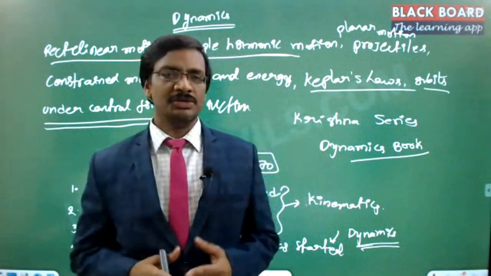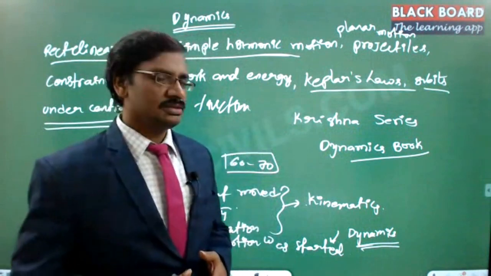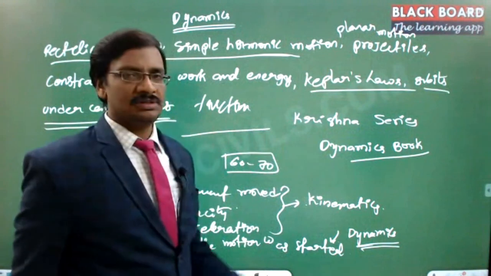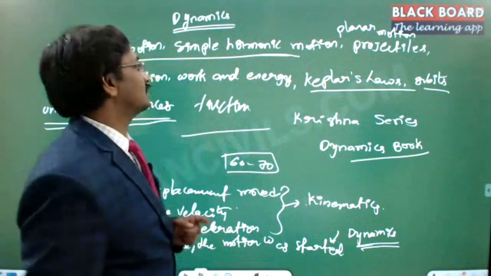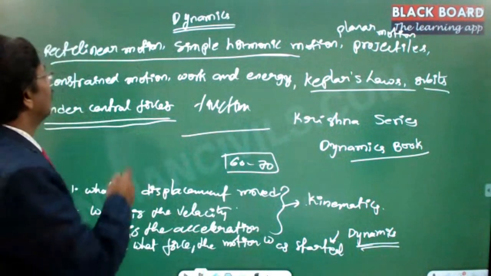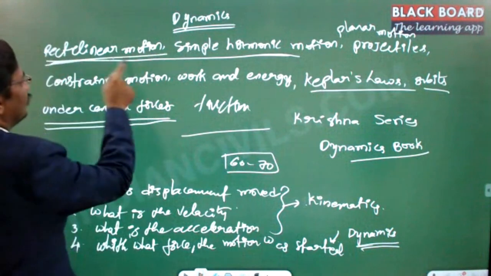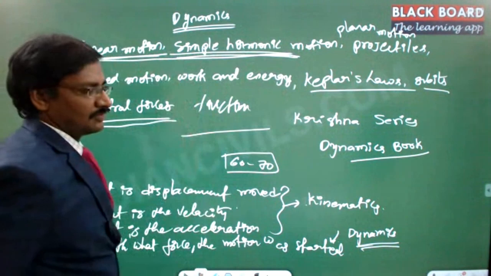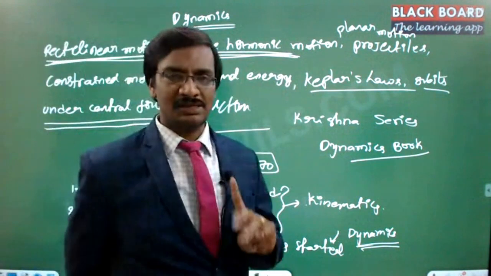Now a particle under motion on a single dimension means a particle moving along a particular straight line. Rectilinear motion is otherwise called straight line motion. So rectilinear motion, simple harmonic motion, and motion under straight line: all three terms imply a single point.